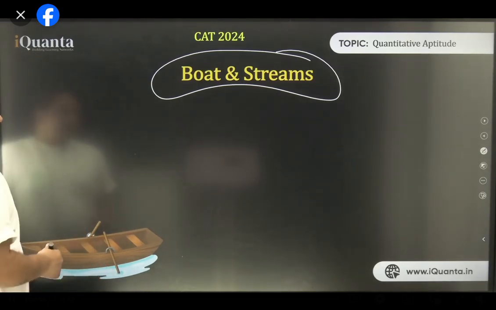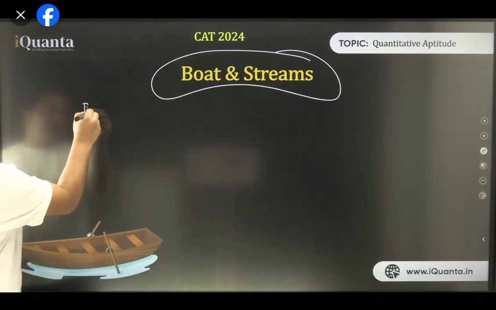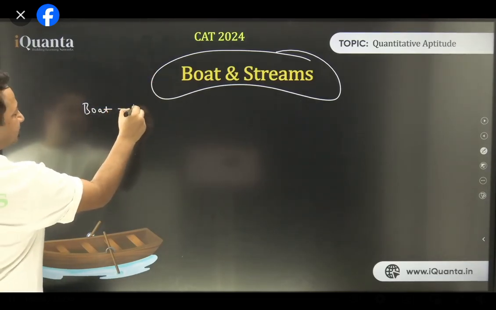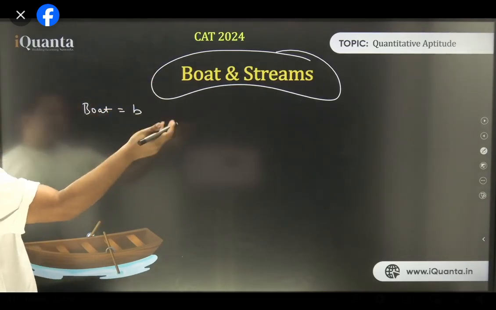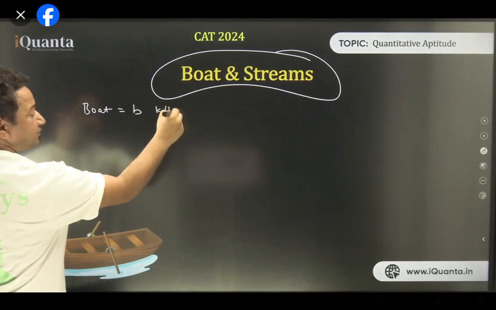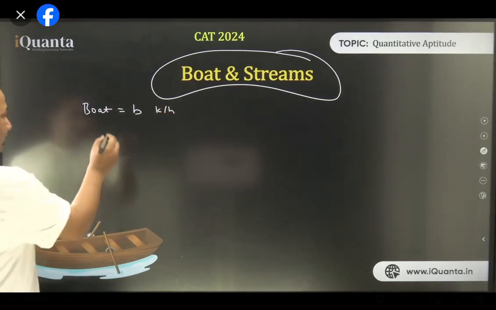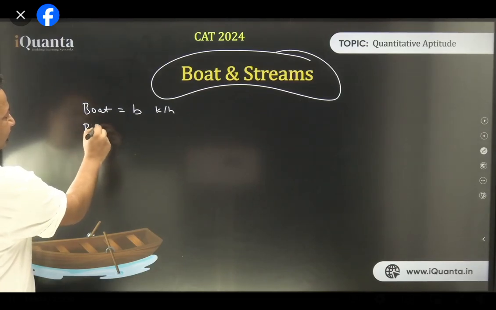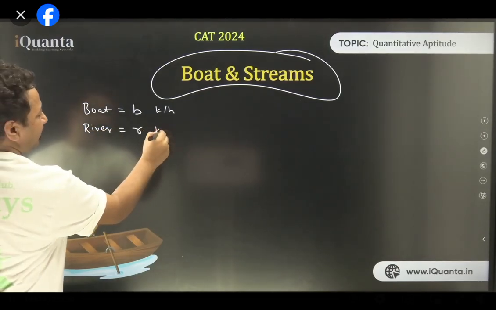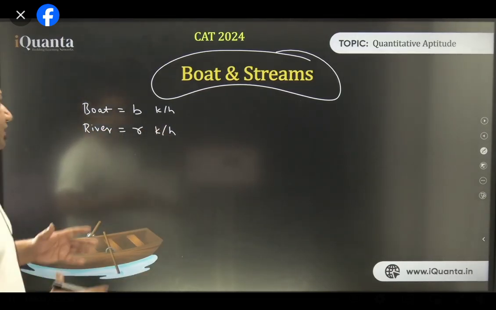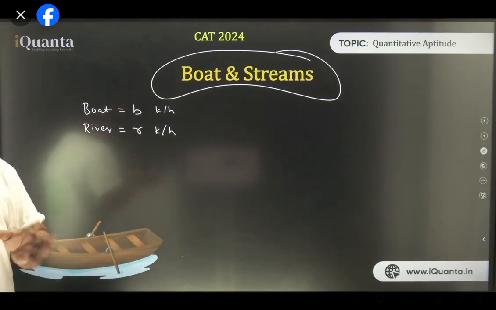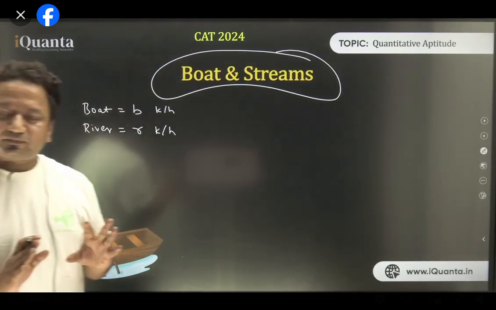Boat travels on stream. So let's say that the speed of boat is b kilometer per hour, meter per second, whatever. And the speed of river or stream, whatever we call it, let it be r, kilometers per hour. So there are two things, two terms that they use.